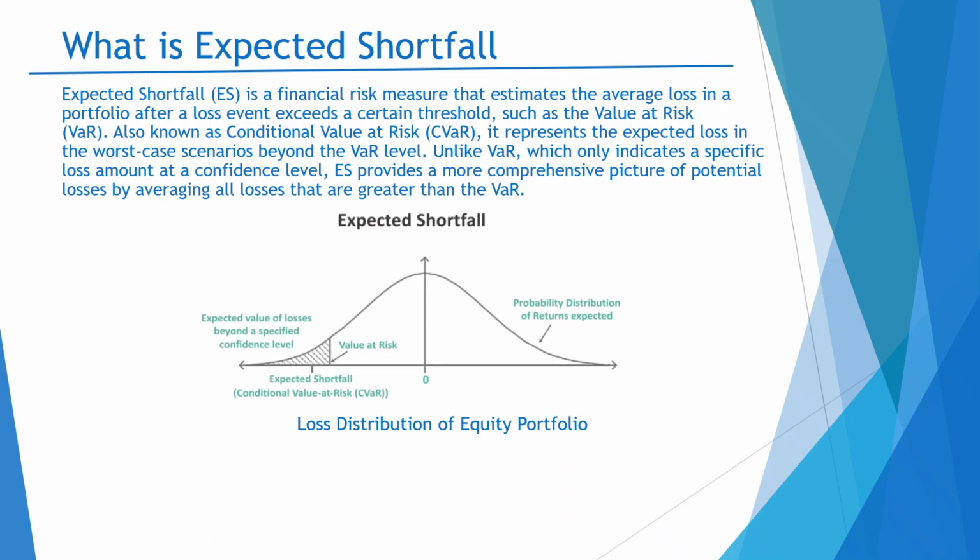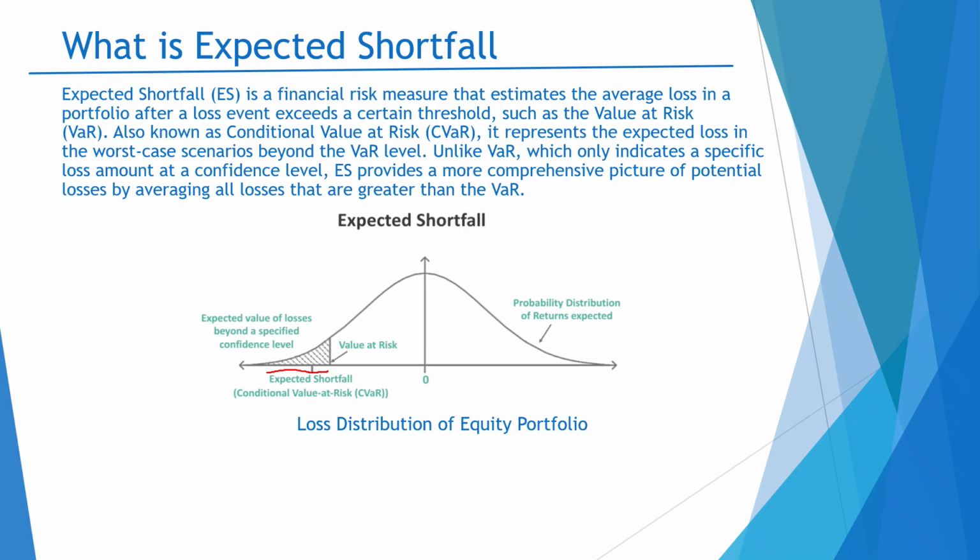Looking into this histogram, for the expected shortfall, we are taking the average of all losses which are beyond the VaR threshold. This region is also called the tail of this histogram.